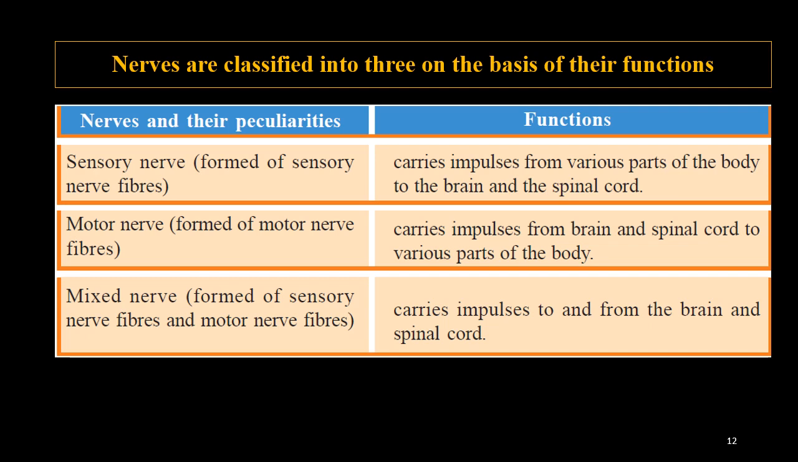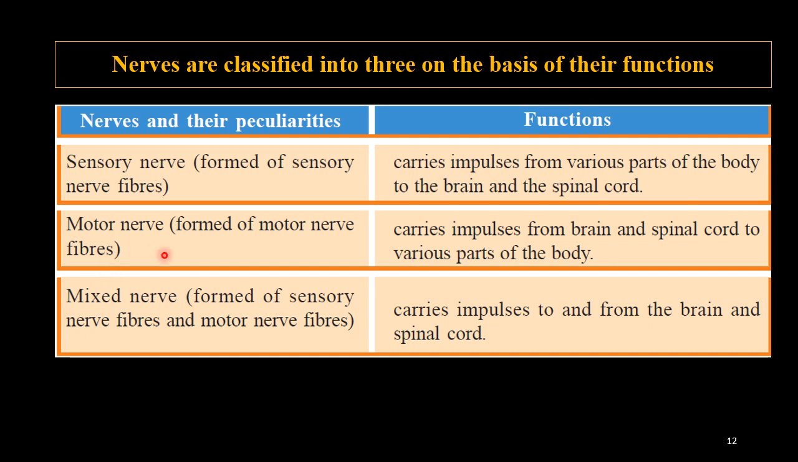We have already discussed the sensory neurons, motor neurons, etc. So we have to study details of the functions of these neurons. Nerves are classified into three based on their functions. First one is the sensory nerve, formed of sensory nerve fibers, which carries impulses from various parts of the body to the brain and spinal cord. Its function is to carry impulses from the sense organ to the brain or spinal cord.